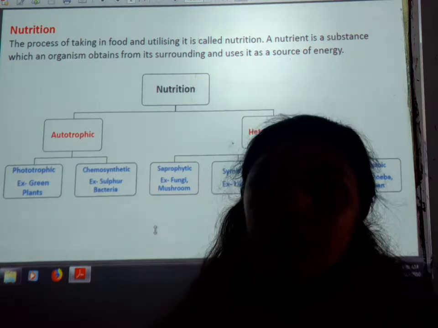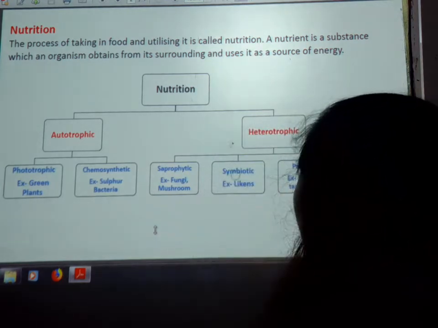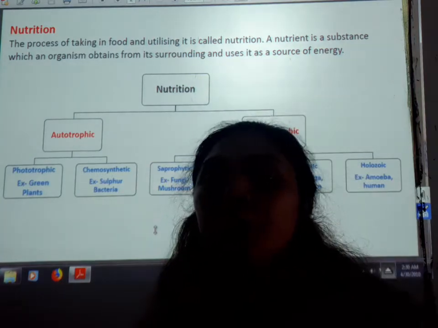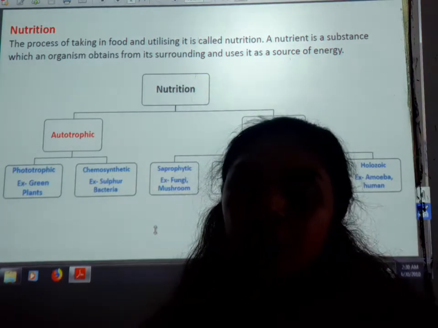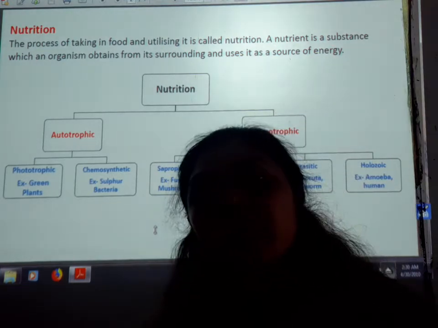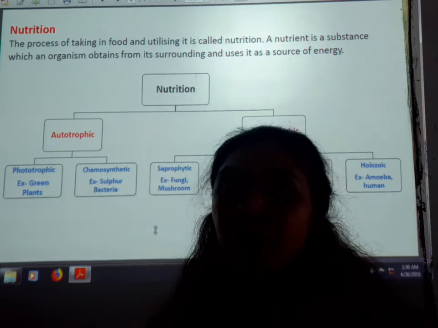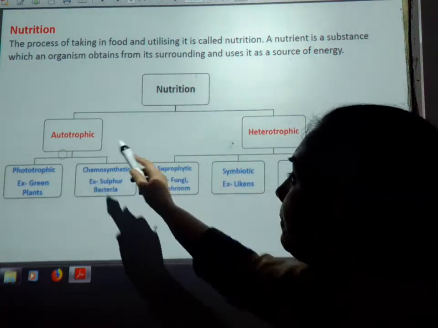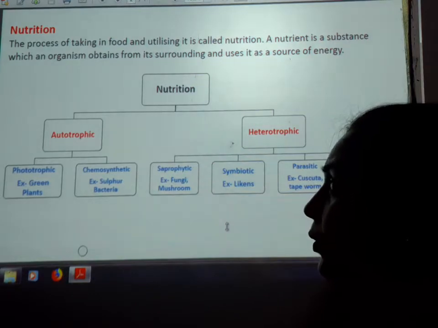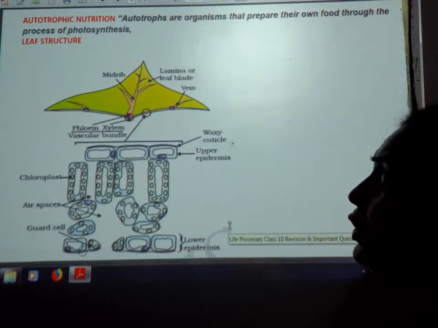This type of nutrition is called holozoic. That means we are engulfing the whole particle of the food, which afterwards will be broken down into simple particles inside our body by different processes. So students, these are the different nutritional methods in autotrophic and heterotrophic nutrition.